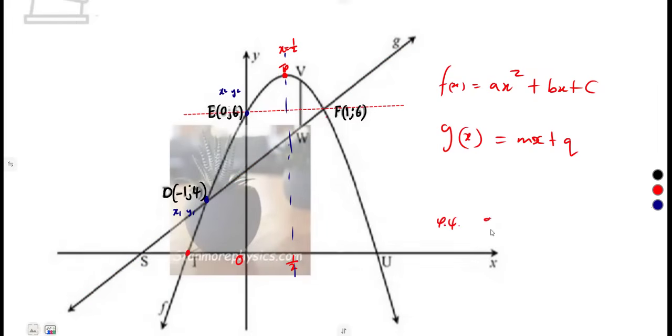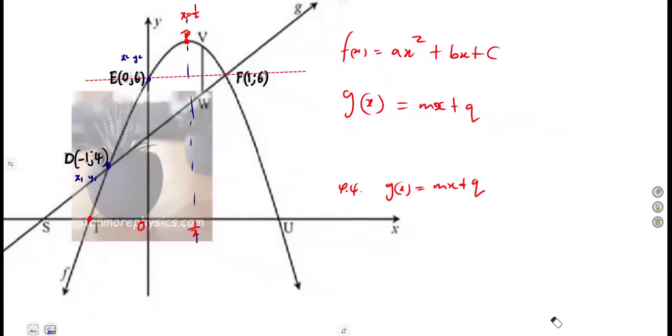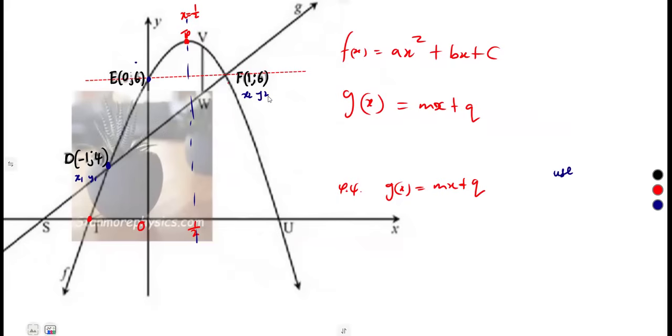So that's 4.4. g(x) is a straight line, mx plus q. So in order for us to have the equation, we're going to need the gradient and the y-intercept. So we need to find m and q. I'm going to take advantage of point D and F, since point F and D lie on G. So use D and F. That's x2, y2. Use D and F to find the gradient.